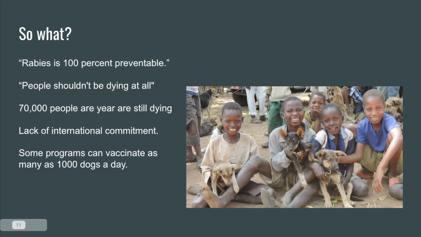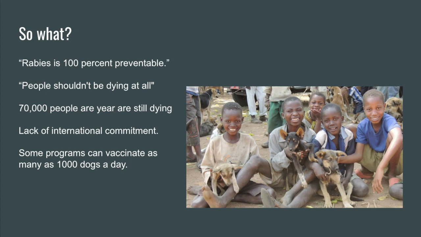So what? Poverty does play a huge role in solving rabies. The irony is that rabies is 100% preventable. People shouldn't be dying at all, says veterinary infectious disease expert Guy Palmer. This is true. It is 100% preventable, but 70,000 people a year are still dying. This is because of a lack of international commitment.